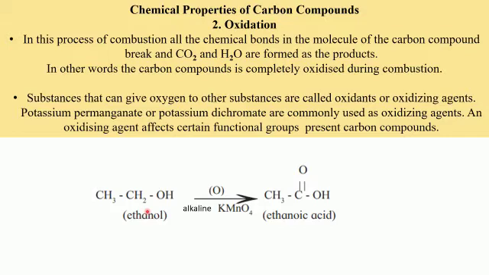So let us study this equation. This is ethanol, CH3CH2OH. We are adding KMnO4 to it in the alkaline state. This is nascent oxygen that has been made available by KMnO4. And what is the product? Ethanoic acid, that is CH3COOH. So you can see that there is addition of oxygen. Addition of oxygen is called oxidation. So this is one example of oxidation, and it is brought about by alkaline KMnO4.